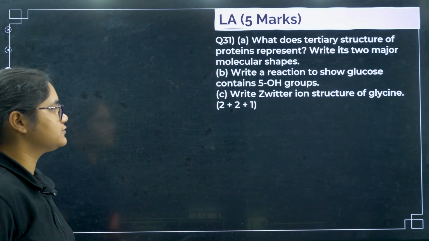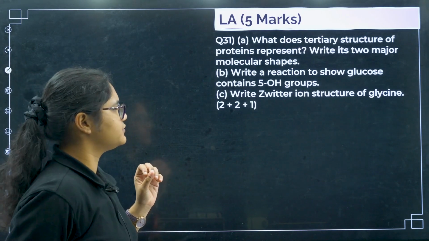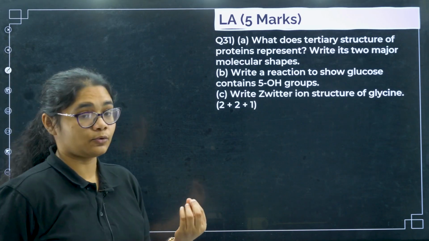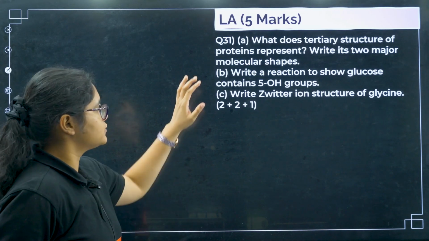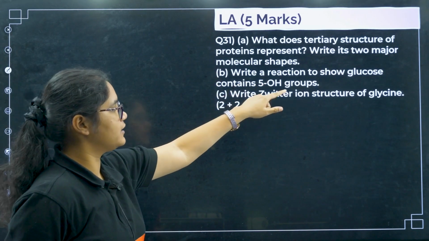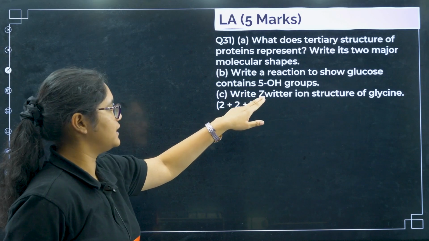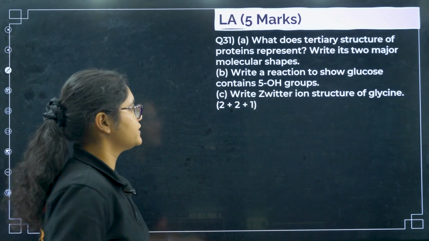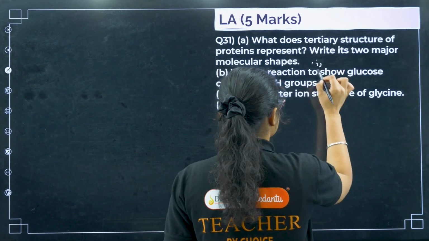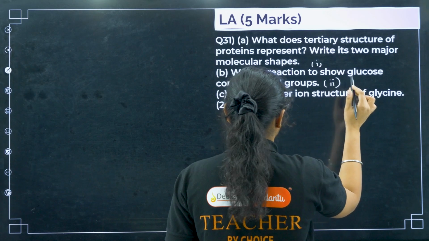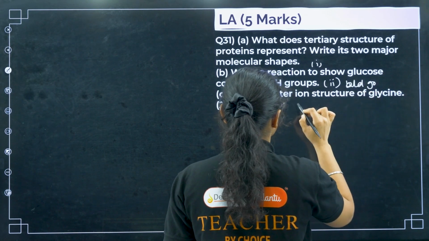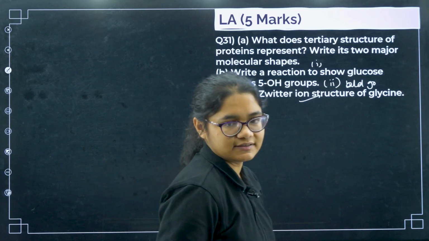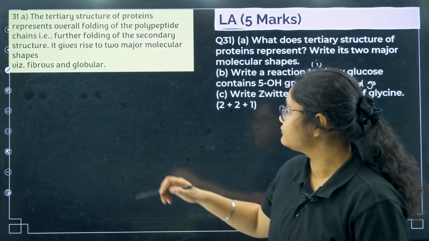Some important questions from this chapter. So first of all, what does tertiary structure of protein represent, and write its two major molecular shapes. So this one will give you 2 marks. Write a reaction to show that glucose contains 5 OH groups. Okay, so this is your first one, and there was another part also here, I think, aldehyde group. This carries 2 marks, and zwitterion structure of glycine 1 mark. Okay, so let us see first one.